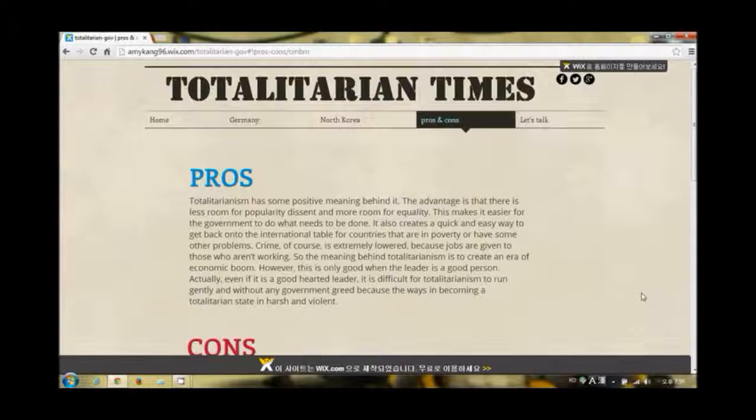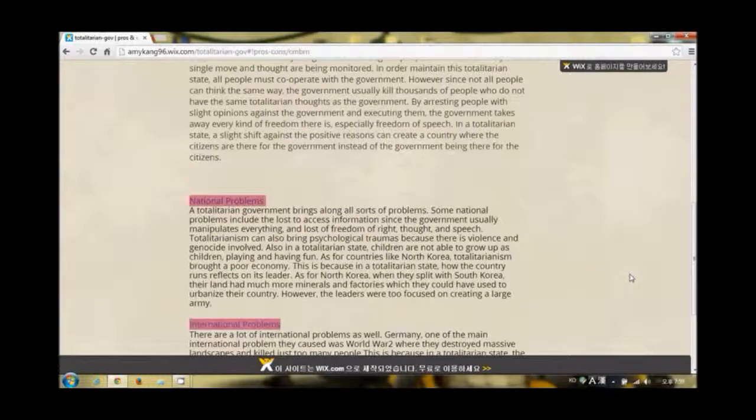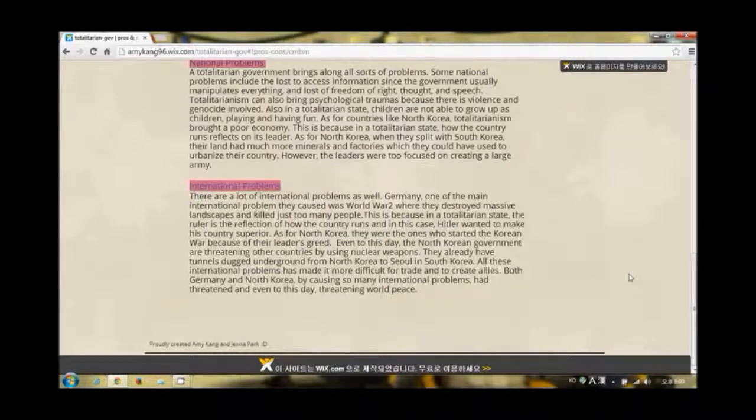Cons: however, a totalitarian government may bring national problems and international problems. As for national problems, it usually includes loss of information, loss of freedom of rights, thought, and speech, psychological traumas, and genocide. A totalitarian government can improve the economy, but it can also destroy one, just like North Korea. As for international problems, it usually includes threatening of world peace through wars. Wars destroy land and thus involve too many deaths.